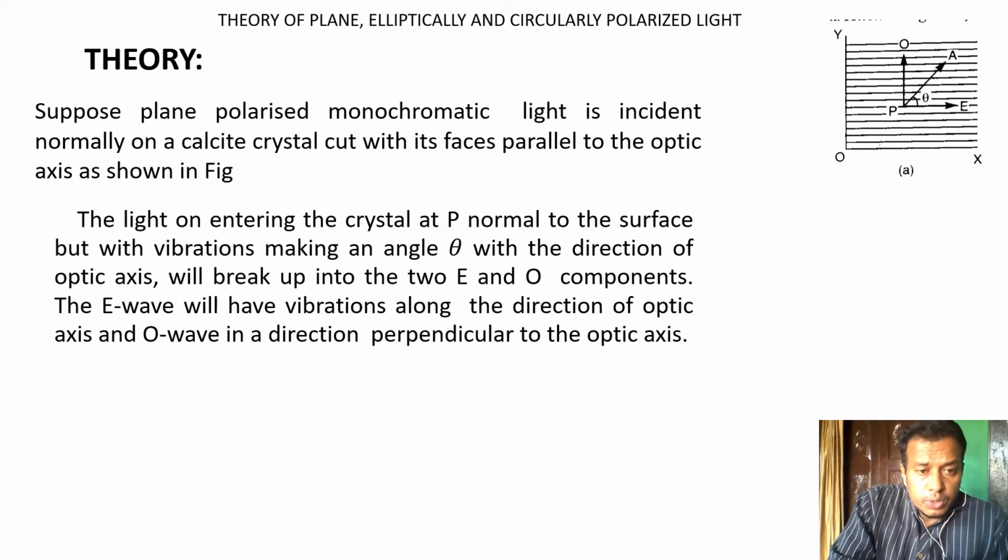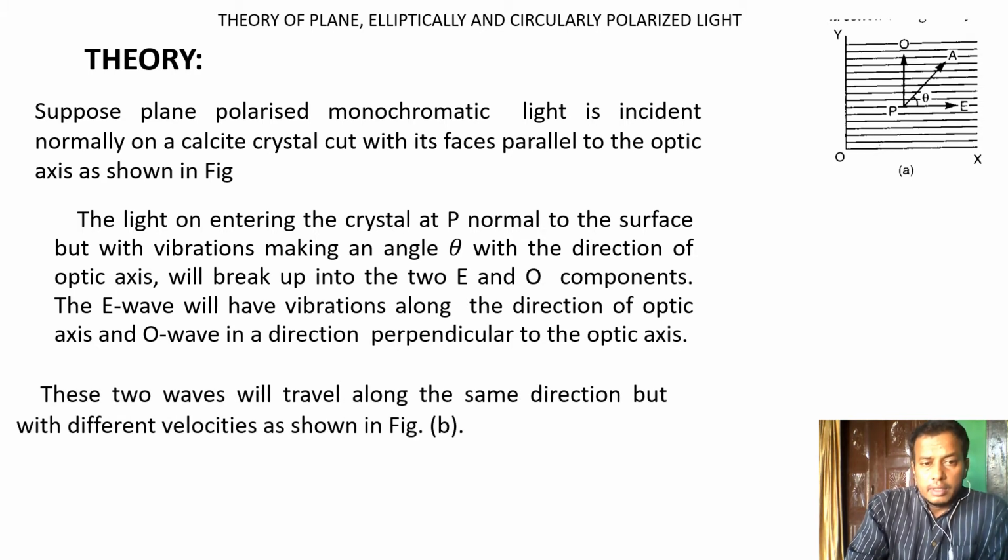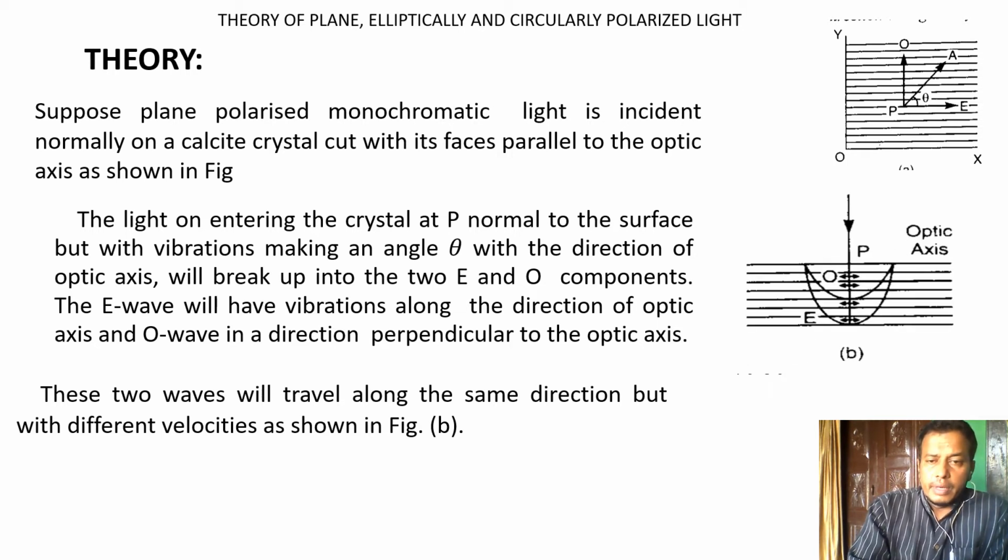As we know, the extraordinary wave has vibrations along the direction of the optic axis, and the ordinary wave has vibrations perpendicular to the optic axis. These two waves travel along the same direction but with different velocities.